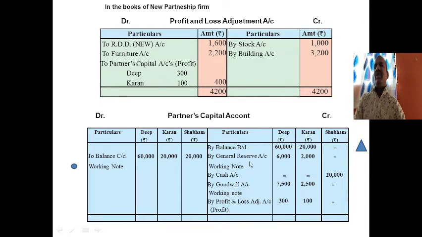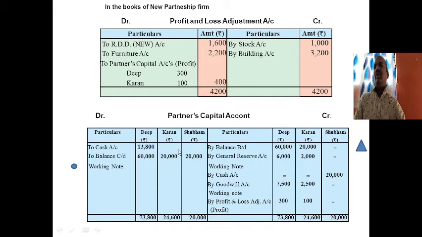Now the balancing figure is taken as the cash account, because we are adjusting the capital by cash account. If there is a current account or loan account, it will be adjusted through that current account or loan account. Here we get credit balances of Deep and Karan of 73,800 and 24,600. It means 13,800 and 4,600 will be given back to Deep and Karan by cash.